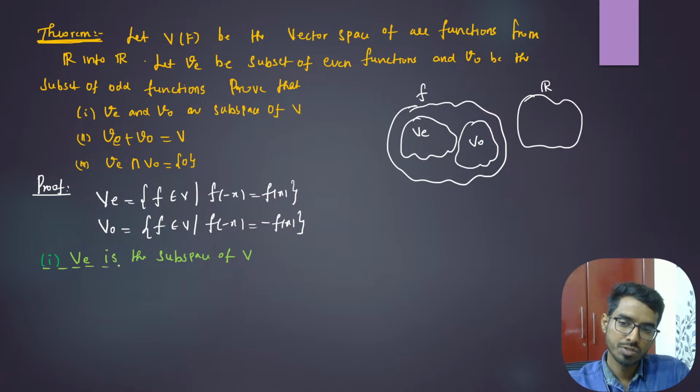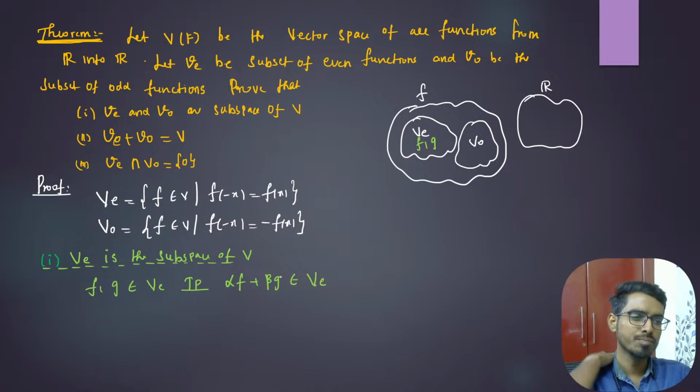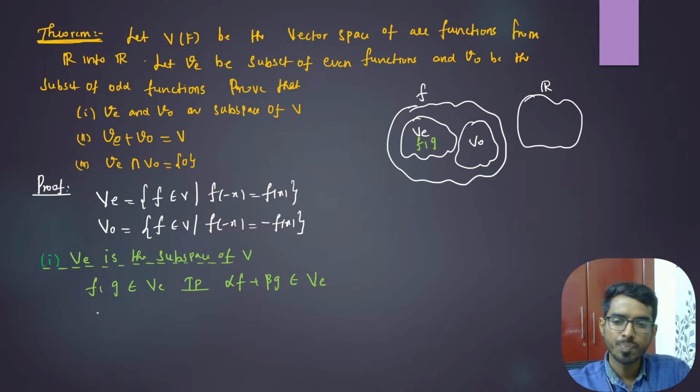So first we will prove this, right? How to prove a subspace? You take two elements in V_E. What we need to prove? Alpha f plus beta g also belongs to V_E. It's very simple, right? Whenever you need to prove a subspace, you take two elements in W, then alpha u plus beta v is also in W. Here W is the set of all even functions. So you take two elements in V_E, you need to prove this also belongs to V_E.